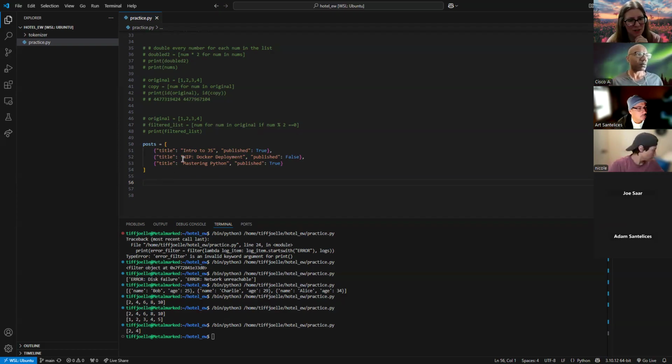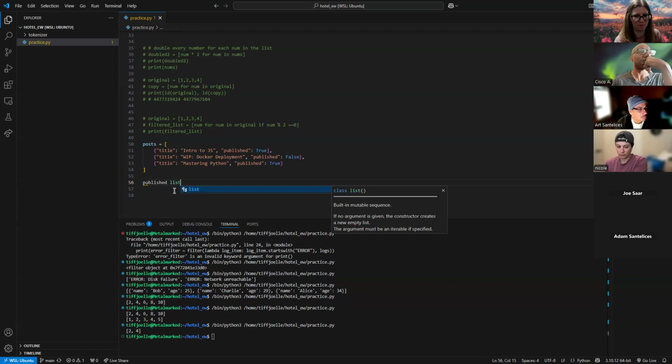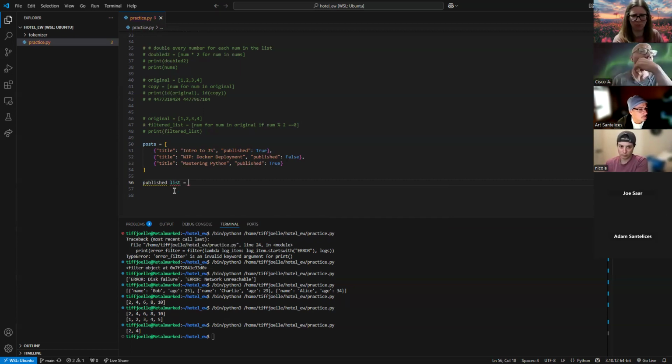So I want to filter through this and I just want to make a new list of published titles. So I don't want any unpublished, I just want published. So we're going to do a published list is going to equal... oh, because I have it separated. Maybe. Okay, there we go. Okay, so how can I do this now?